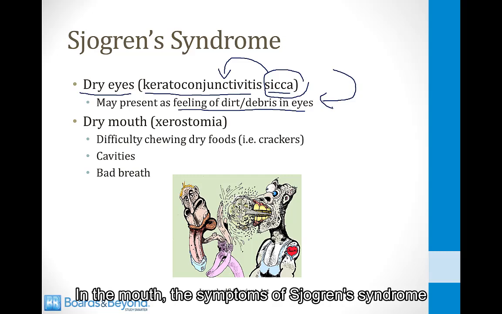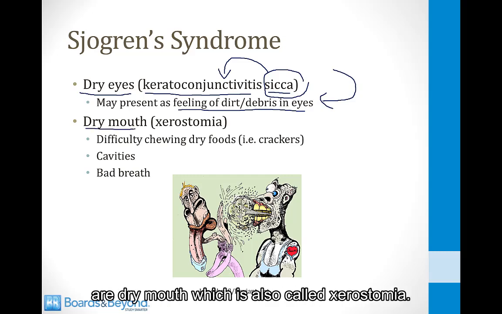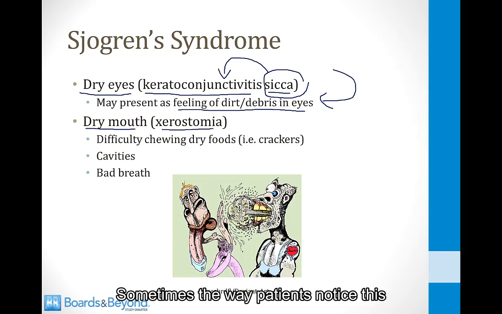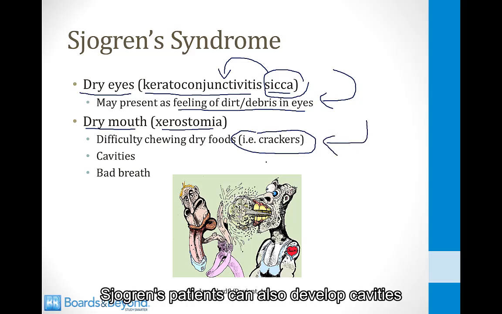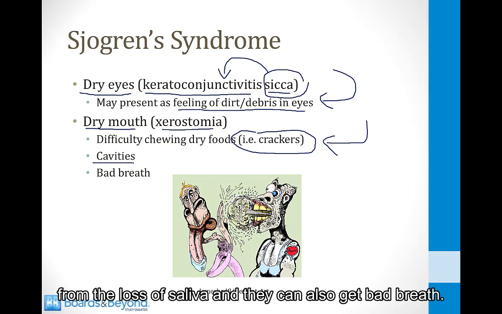In the mouth, the symptoms of Sjogren syndrome are dry mouth, which is also called xerostomia. Sometimes the way patients notice this is when they try to chew dry foods. Crackers are a classic food. You need lots of saliva to chew crackers, so if you develop Sjogren syndrome, one of the first things you may notice is that it's very hard to chew foods like crackers. Sjogren's patients can also develop cavities from the loss of saliva, and they can also get bad breath.